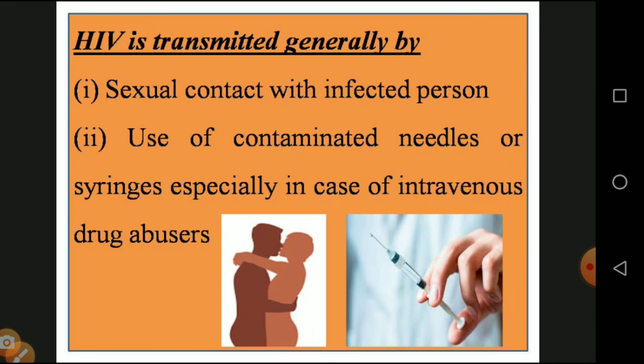HIV is generally transmitted in four different ways, and the diagram is also given. First, sexual contact with an infected person, which you know very well. Second, use of contaminated needles or syringes, especially in intravenous drug abuse. They use drugs through their veins with the same needle, so they have more risk of getting HIV.